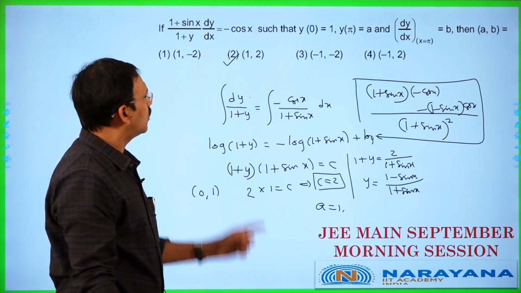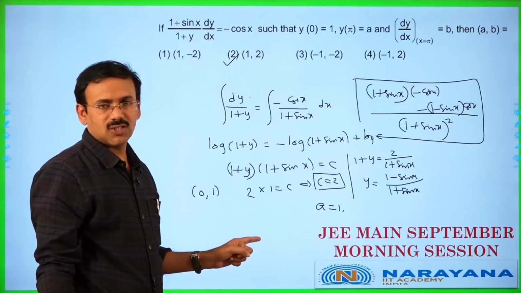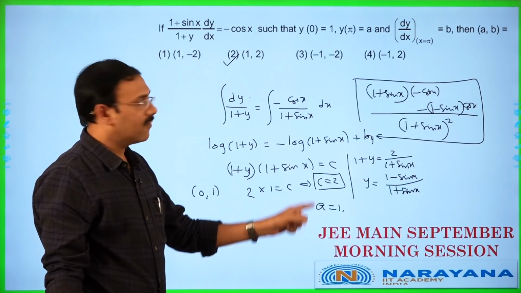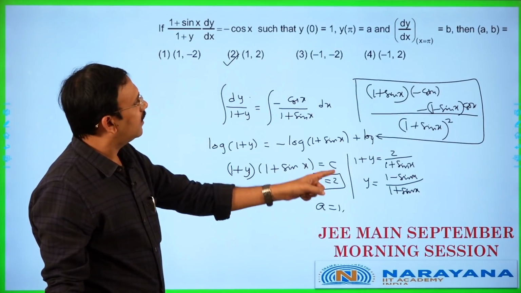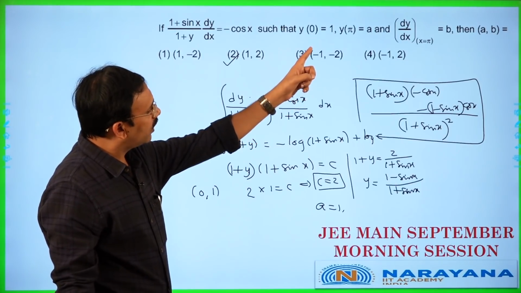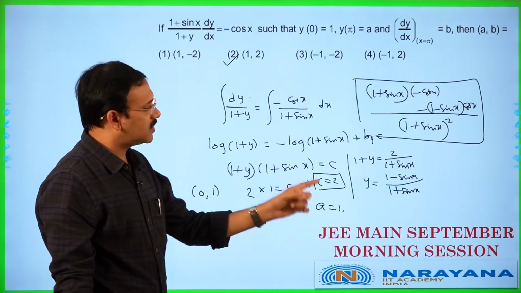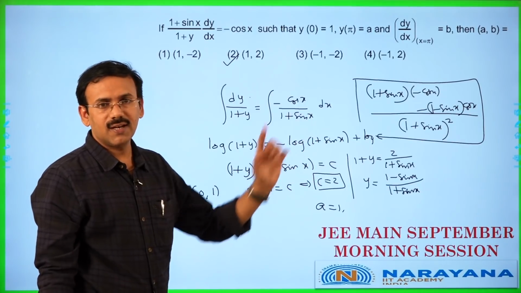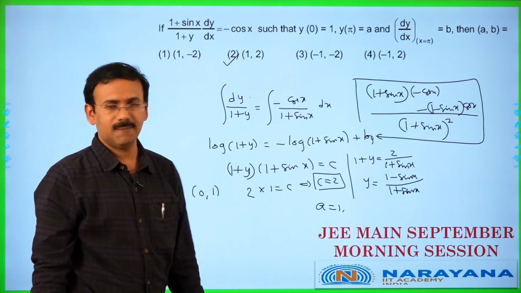That's all. So simply you solve the differential equation, you will get C. From that find y, then put y of 0 is 1, and you are going to get y of pi is a, means a value can be obtained. Similarly, b value can be obtained. Then